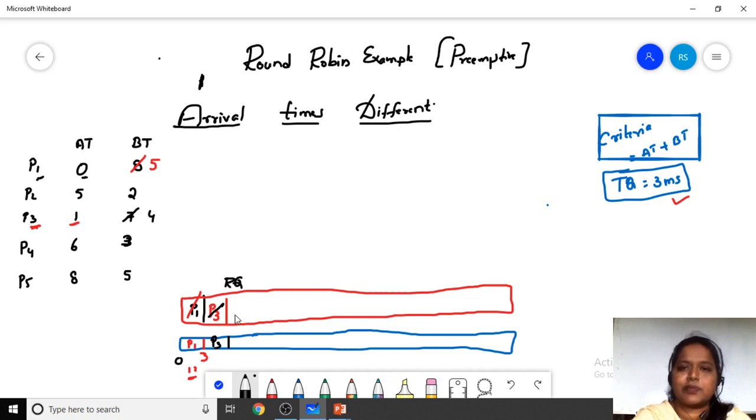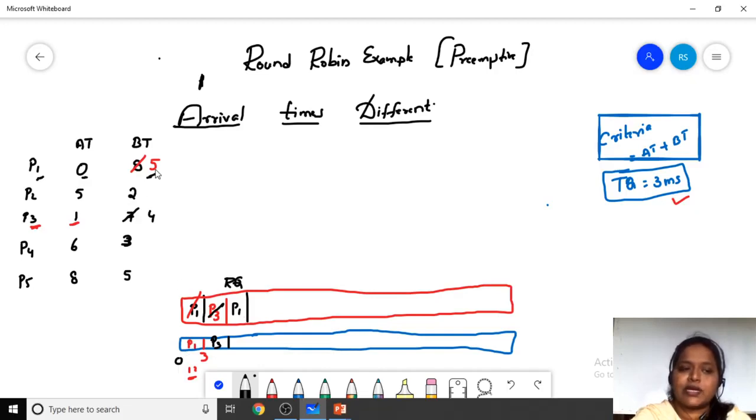P1 has been executed for 3 milliseconds. Here in the middle, P1 has not completed its task, so we have to include P1 back again. If P1 had completed its task, there would be no need to include it again.